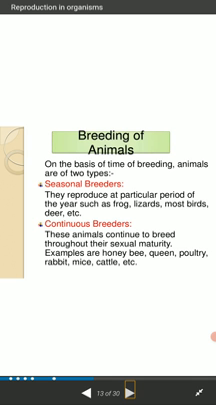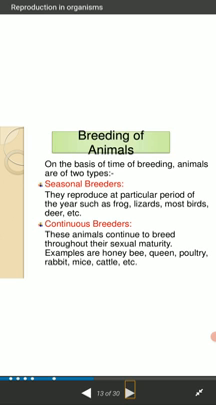The last topic for today is the breeding of animals. On the basis of time of breeding, animals are of 2 types. The first one is the seasonal breeders. Second one is the continuous breeders. What is the meaning of seasonal breeders? They reproduce at a particular period of the year, such as frog, lizard, most birds, deer, etc. But in the case of continuous breeders, these animals continue to breed throughout their sexual maturity. Example, honeybee, queen, poultry, rabbit, mice, cattle, etc.